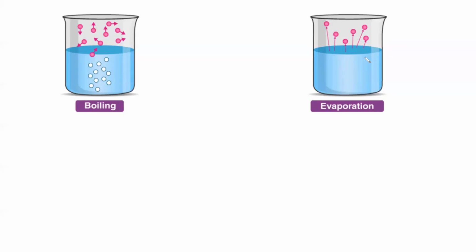Let's tell one more difference between boiling and evaporation. Boiling is faster, and evaporation takes place slower. Yeah, evaporation is a slower process.